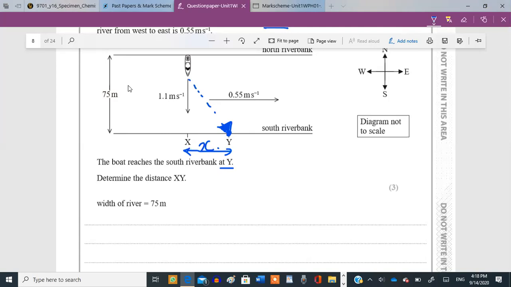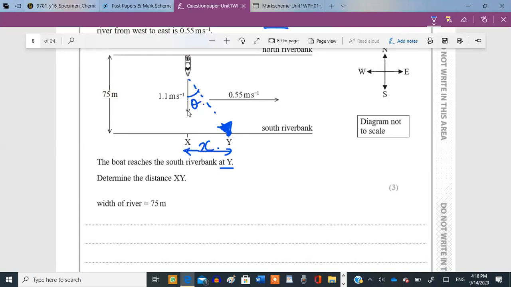Basically, if you look at the arrows, these are the two velocities given to you, correct? You can use the velocities to make a triangle and get this angle, theta. How am I going to do that? It's pretty simple.